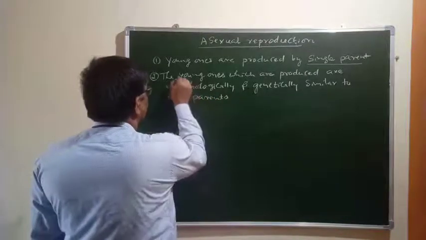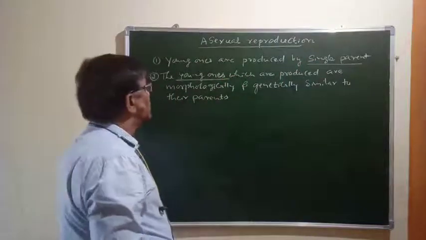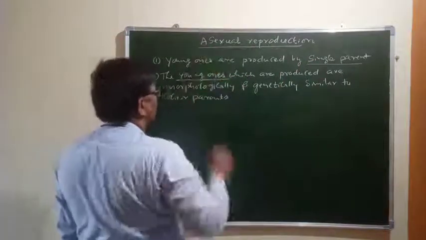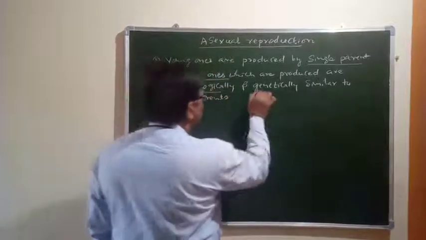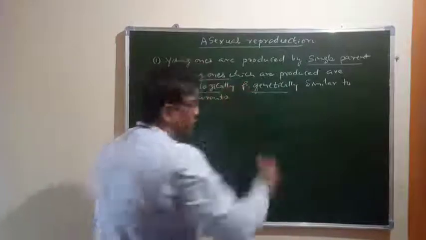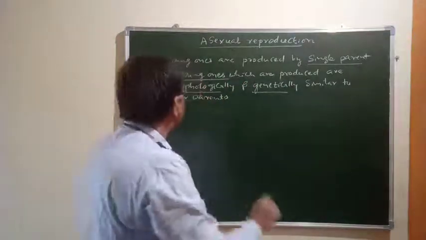The young ones which are produced by a single parent, or by the asexual method of reproduction, are morphologically and genetically similar to their parents. I hope you can understand this.